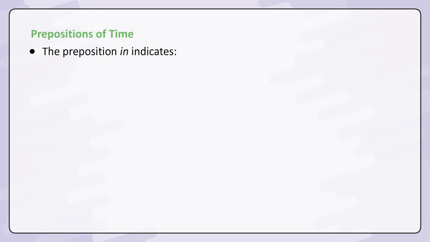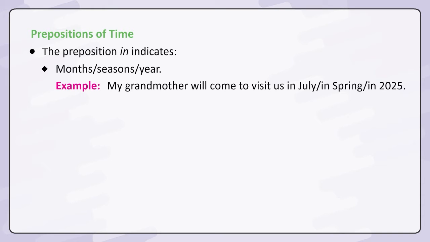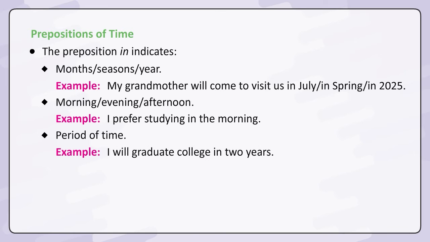The preposition in indicates months, seasons, year. Example. My grandmother will come to visit us in July, in spring, in 2025. Morning, evening, afternoon. Example. I prefer studying in the morning. Period of time. Example. I will graduate college in 2 years.